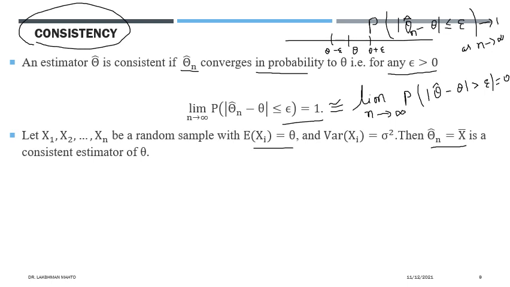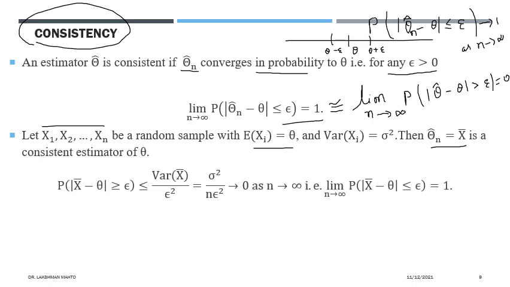This theta is the true mean, which is unknown to us.